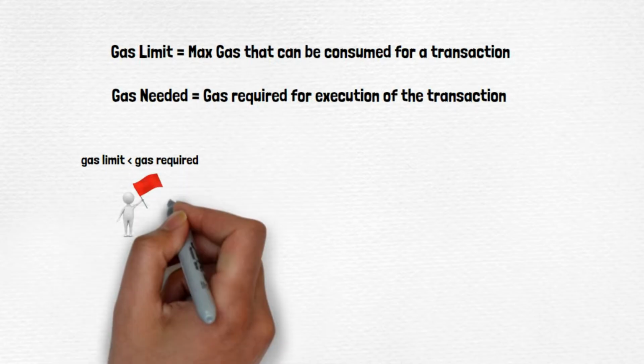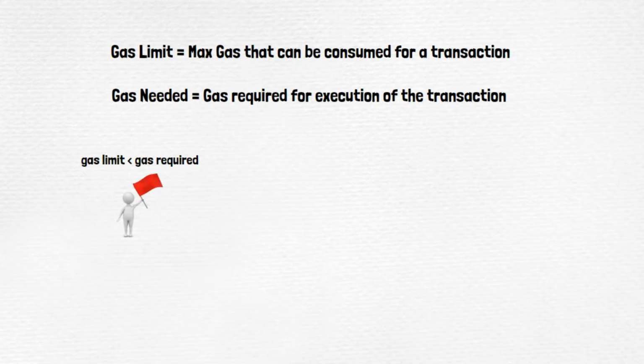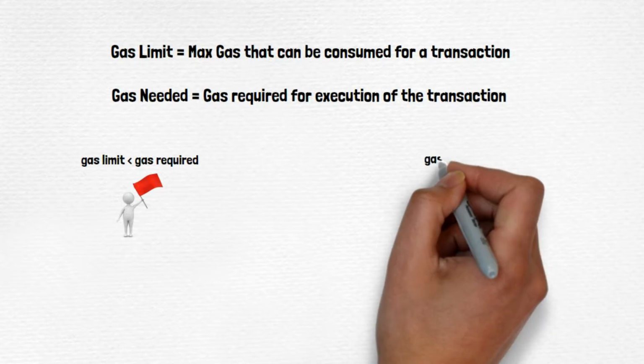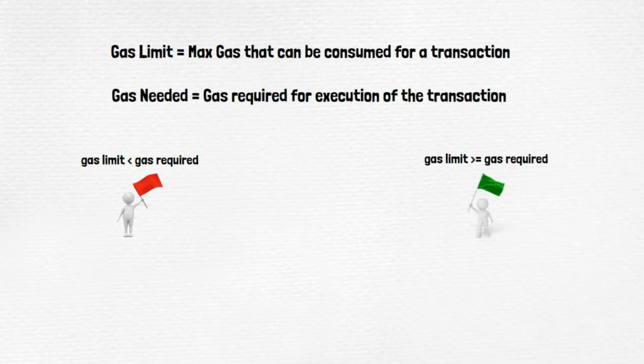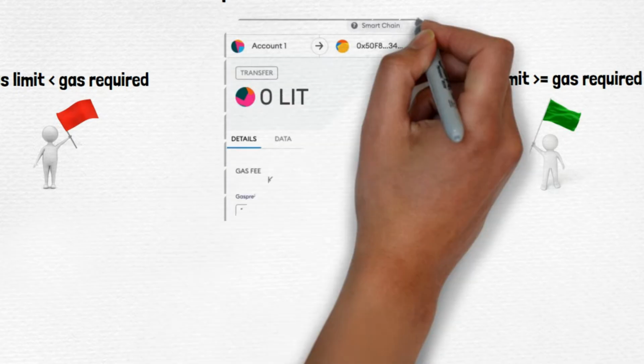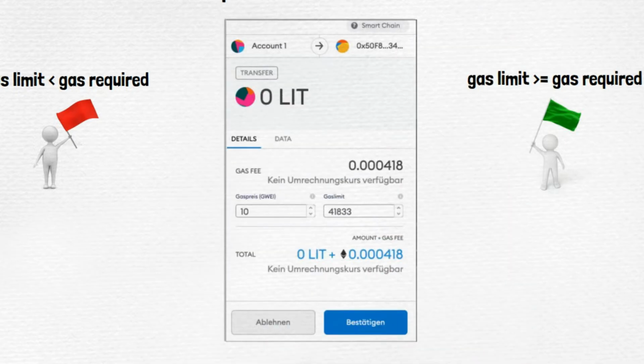Now in case the gas required is more and you place a lower gas limit, it means you did not provide as much gas as the activity requires, so the activity is not going to complete. It is going to execute only that part of the activity which the gas limit covers, and not the remaining. So overall it is red, that is, the activity is not completed. In case the gas limit is more than the actual gas required, it will complete the activity and return whatever extra limit you have set, or whatever coins are left. Okay, now just for example, how you set this price and what the variables are, this is a clear picture which I took from MetaMask.